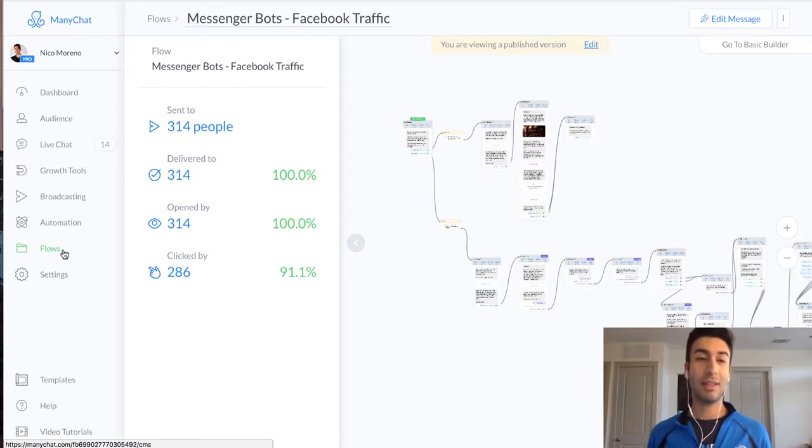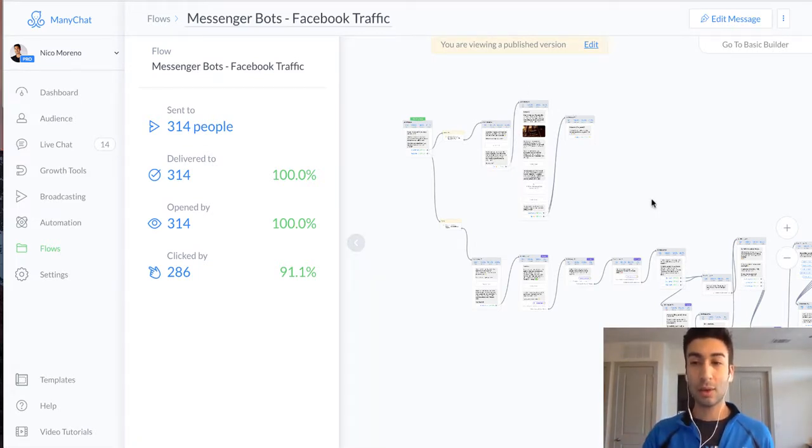And the reason that MANYCHAT does this is because then we can reuse any flow that we've created. We can reuse it and send it as either a broadcast message, or we can also add it as part of a sequence. Okay? So it's kind of MANYCHAT's way of saving and backing up absolutely everything that we've done, and then we can hook it up and use it again over and over.